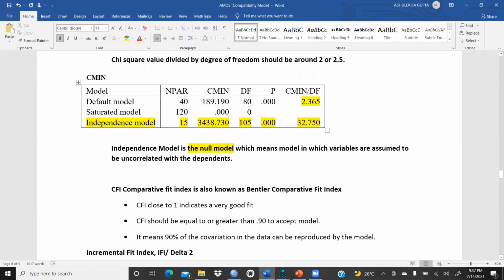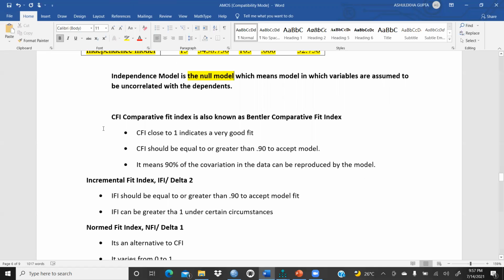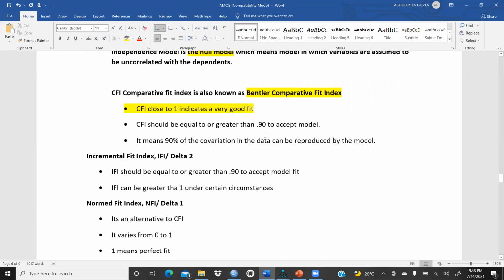So we are basically comparing this default model with the independent model. Next we come to the CFI, what I had already explained to you. CFI is also known as the Bentler Comparative Fit Index. CFI should be close to 1, which indicates a very good fit model. CFI equal to or greater than 0.90 is also acceptable to accept the model.